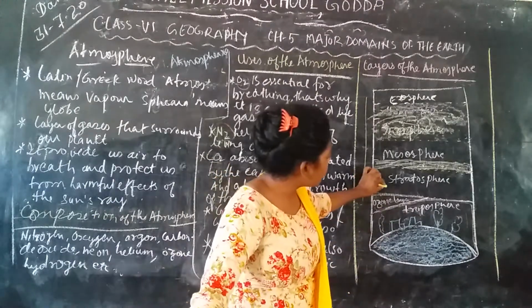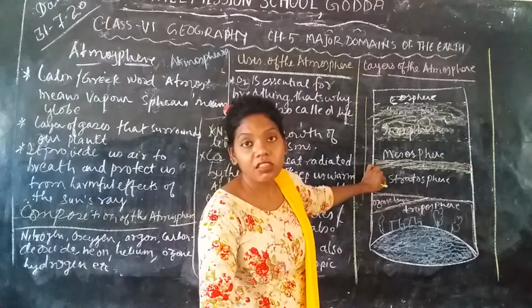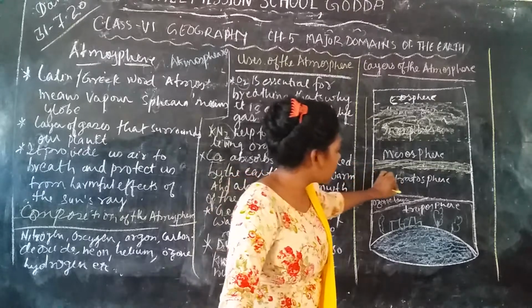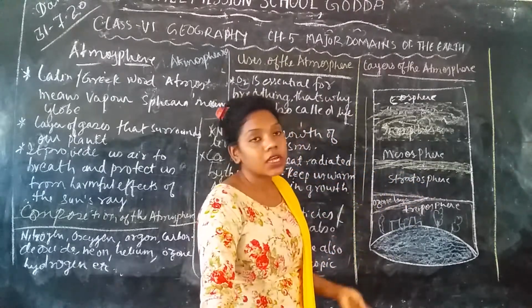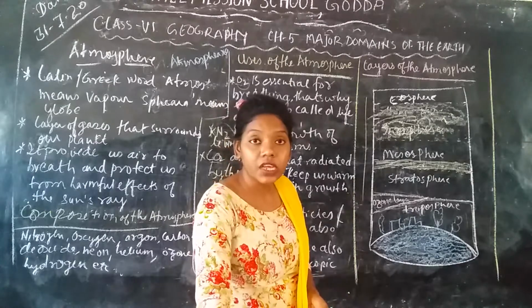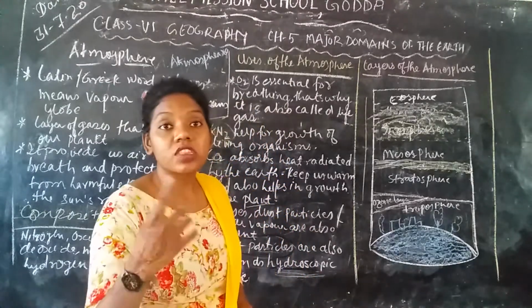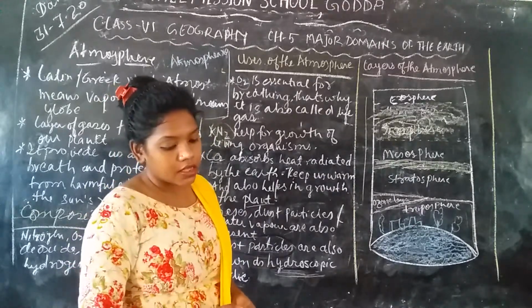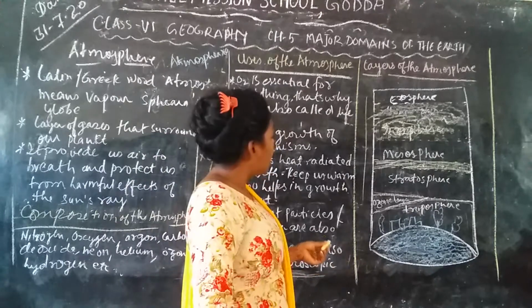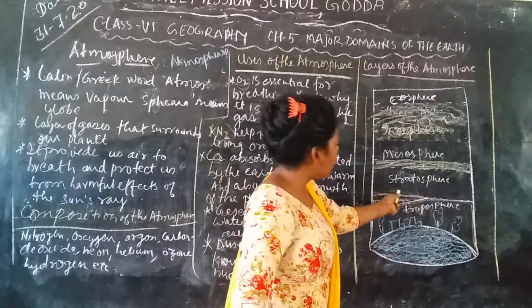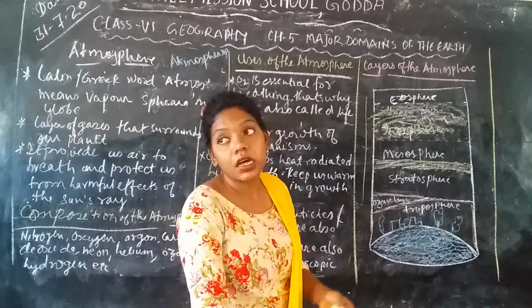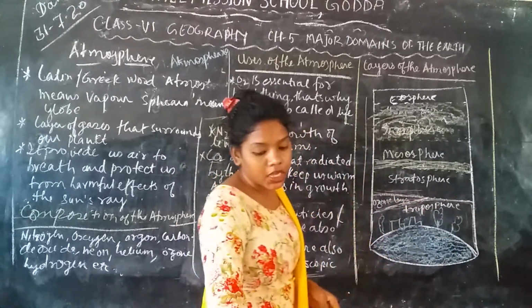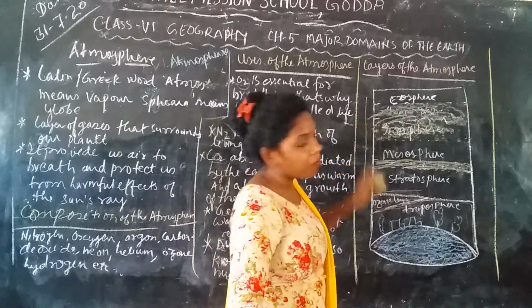Next layer we are going to learn about is the stratosphere. This is 50 km above the Earth's surface, and it contains the ozone layer. This ozone layer protects us from the harmful ultraviolet rays coming from the sun. In this layer, some jets, or aeroplanes, fly through the stratosphere.